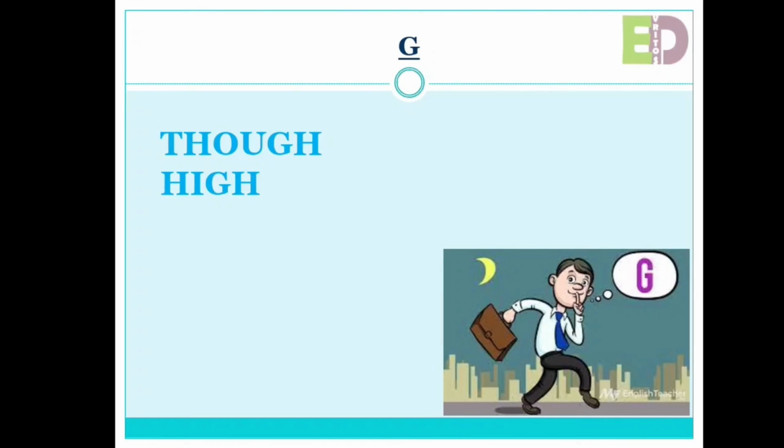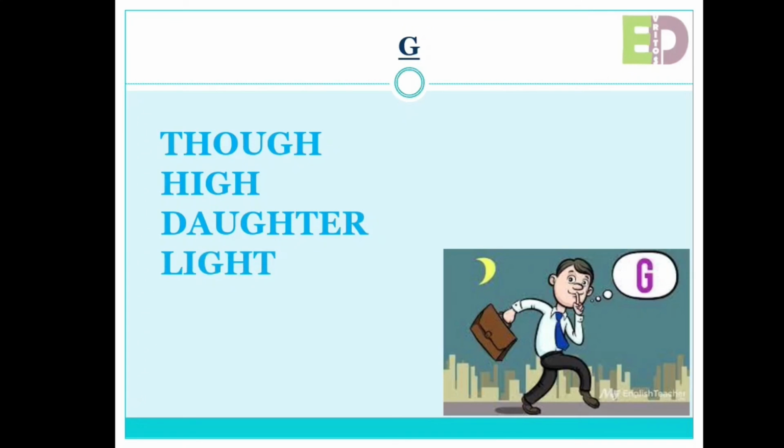High, daughter, light, bright. So in all these spellings, as you can see, the vowels are used before the letters GH, and that is why we are not going to pronounce the sound of G here as well.